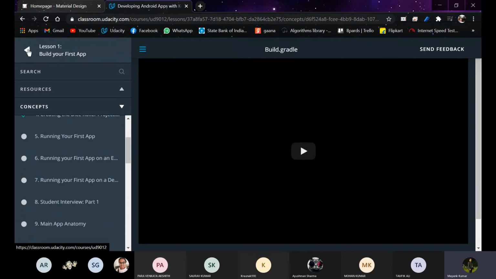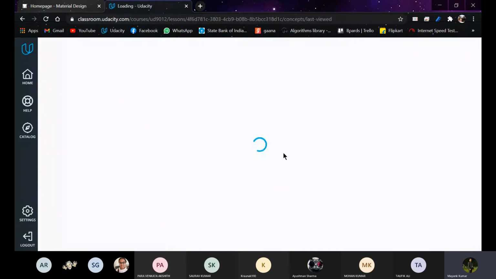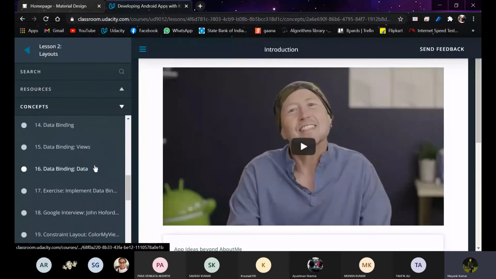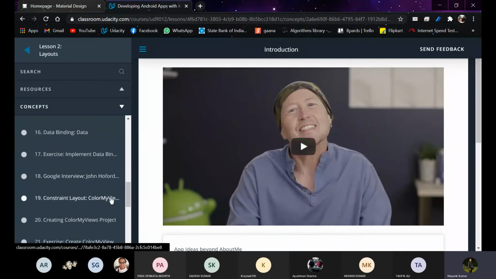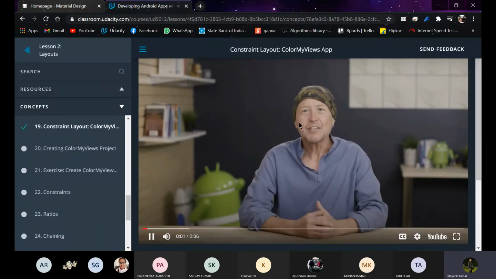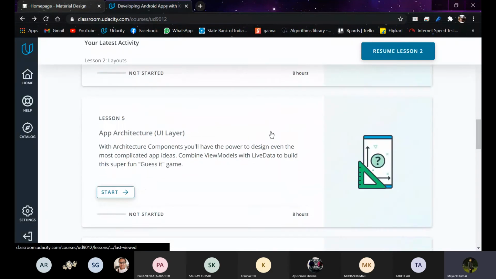So this was the dice roller app, and you can also find the other apps. This app is the About Me app. And sorry, this is the Color My View app. You can see how to build the Color My View app here as well. Similarly, you can find all the other pathways here.